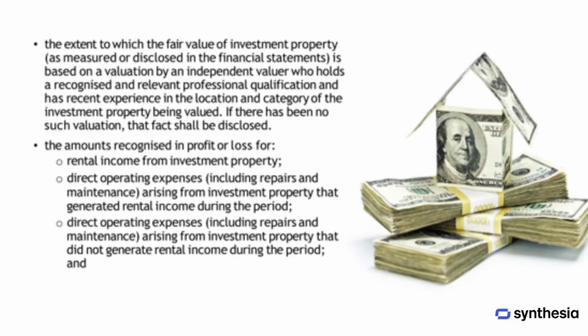Furthermore, the entity must disclose how much of the fair value of the investment property is based on a valuation from an independent valuer who has the appropriate professional qualifications and recent experience in the property's location and category. If no such valuation has been performed, that fact should be made clear. Additional disclosures include the amounts recognized in profit or loss, such as rental income from investment property, operating expenses like repairs and maintenance for properties that generated rental income, and expenses for properties that did not generate rental income.